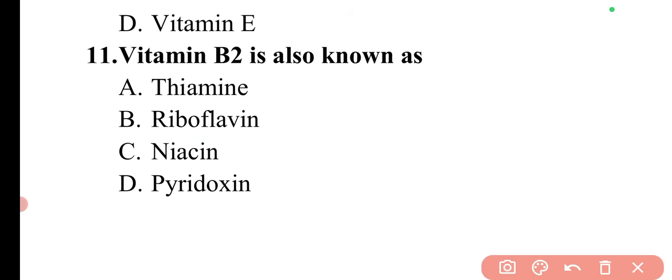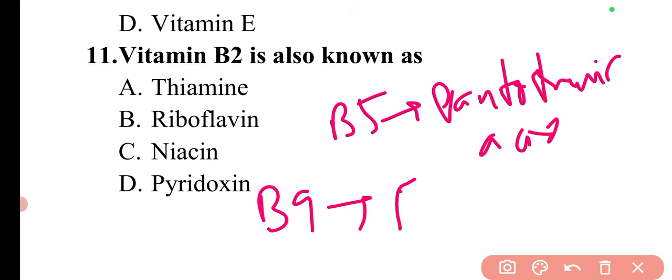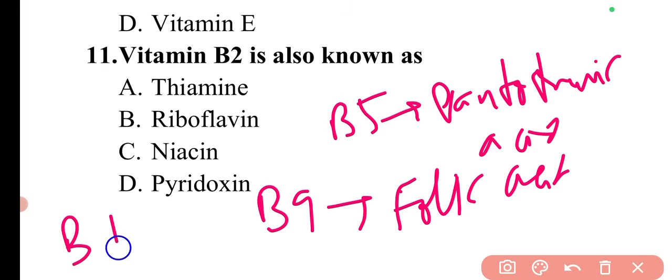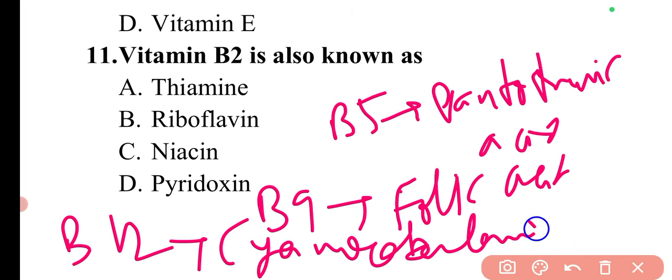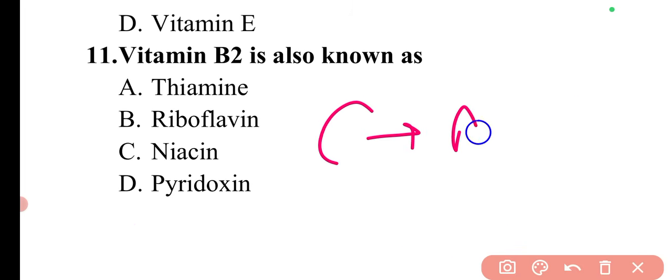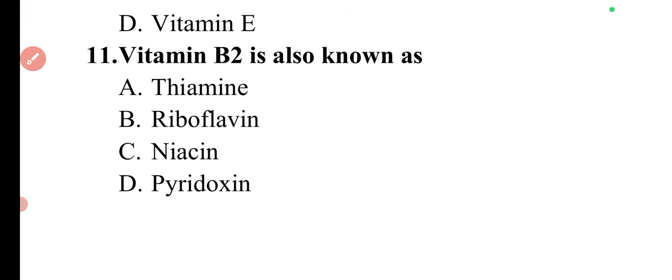Then there are several other names of the vitamins. For example, vitamin B5, which is pantothenic acid. Then there is vitamin B9, which is folic acid. Then there is vitamin B12, which is cyanocobalamin, and there is vitamin C, which is ascorbic acid. So these are the different names of several vitamins.